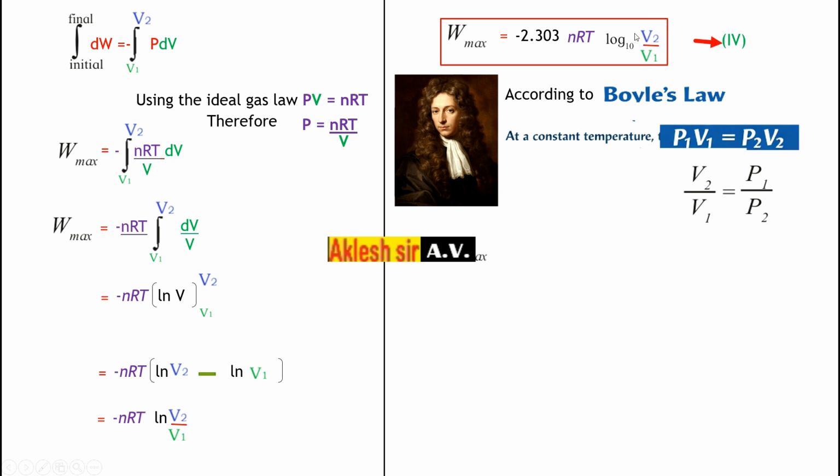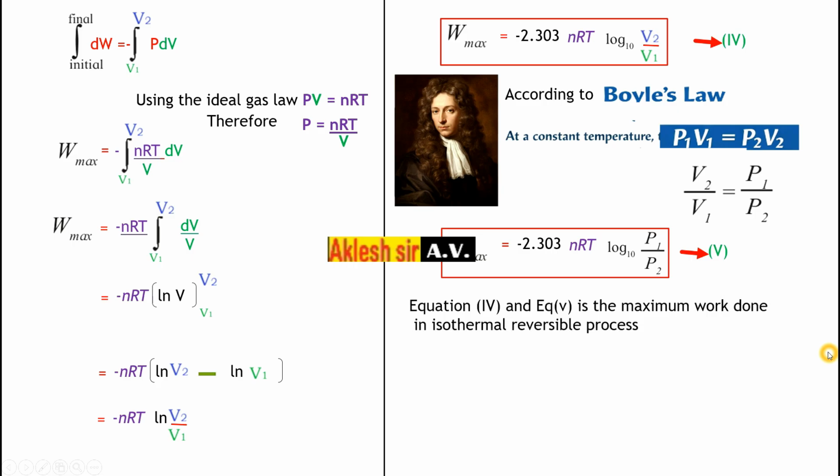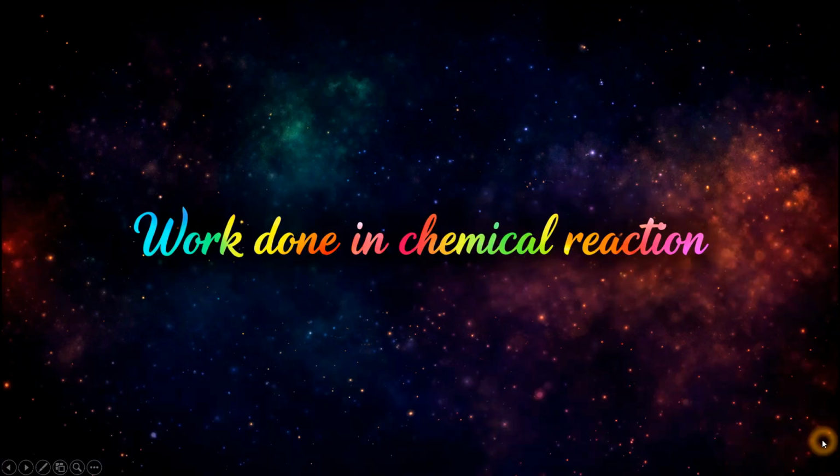So already we have got V2 upon V1. So instead of V2 upon V1, we can write P1 upon P2. Just write the same part, only instead of V2 upon V1, we will write P1 upon P2. So W max equal to 2.303 nRT log to the base 10 will be the same, and instead of V2 upon V1, we will write here P1 upon P2, and this is equation 5. So equation 4 and equation 5 give the maximum work done in an isothermal reversible process.